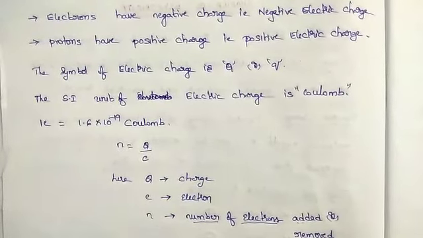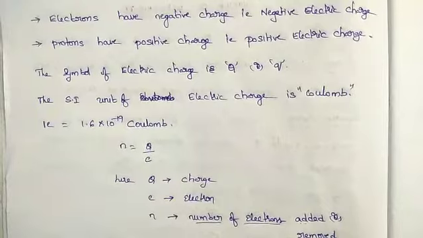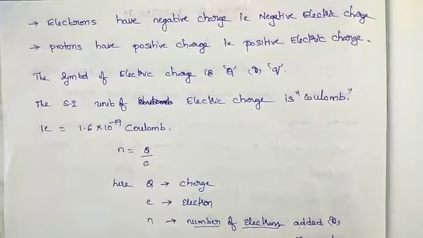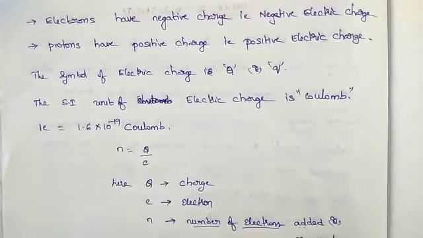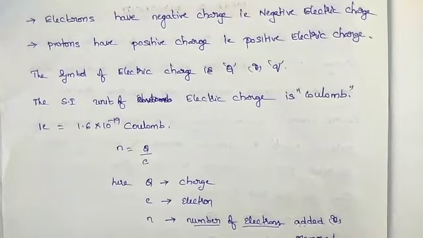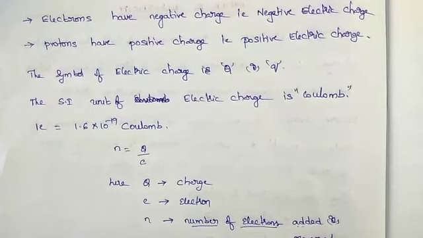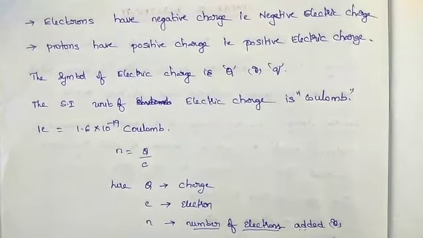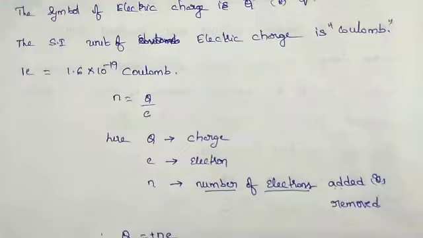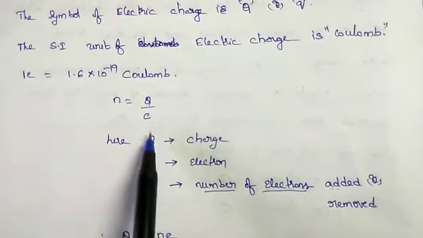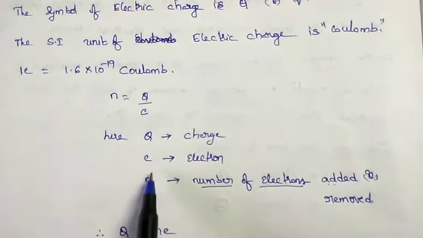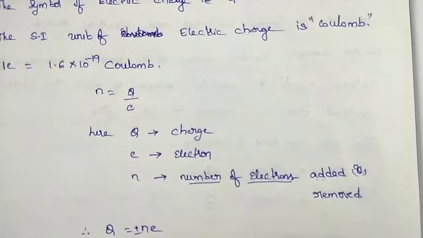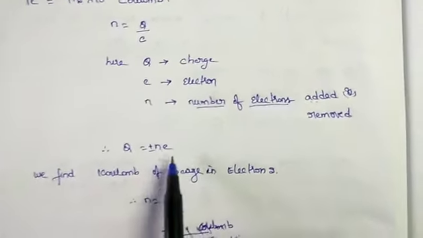So here let's see, N = Q/e. That means the symbol of electric charge is Q, and the SI unit of charge is the coulomb. So that is 1.6 × 10^-19 coulombs, that means one electron is equal to 1.6 × 10^-19 coulombs. See here, N = Q/e, where Q is charge, e is the electron charge, and N is the number of electrons that should be added or removed. Therefore Q = ±Ne.